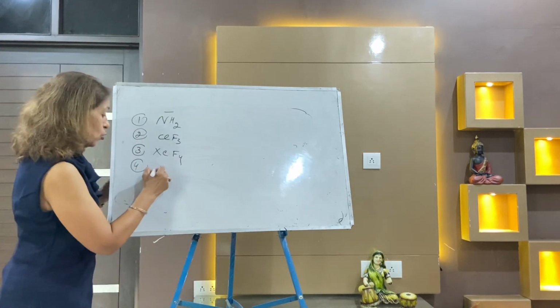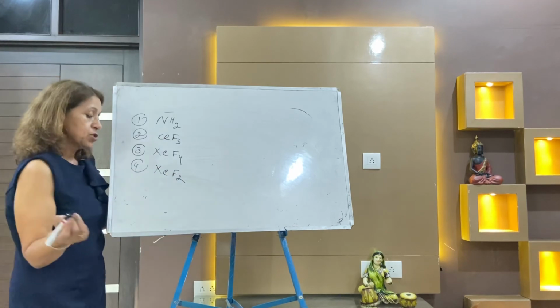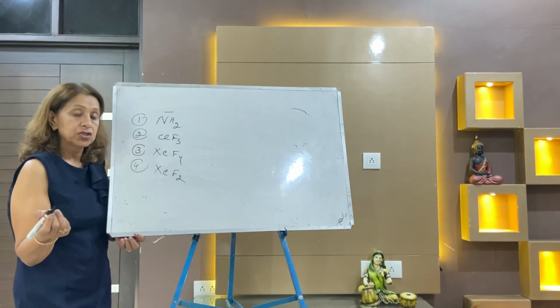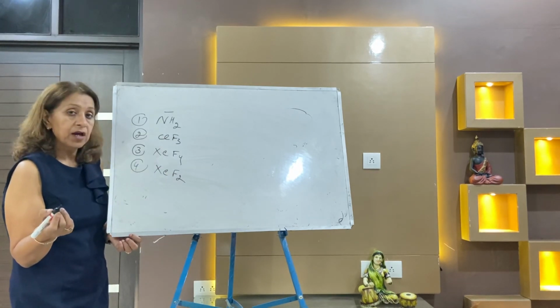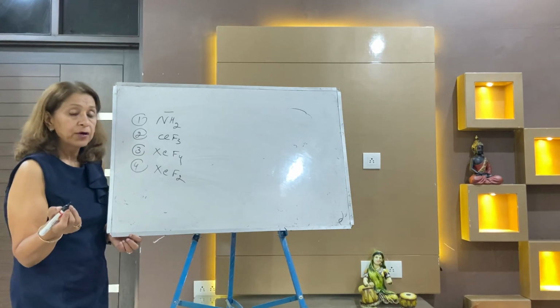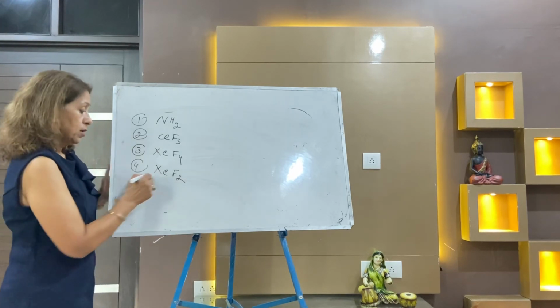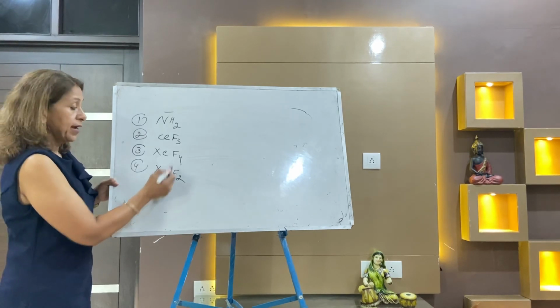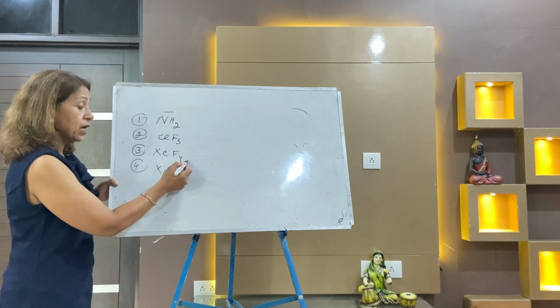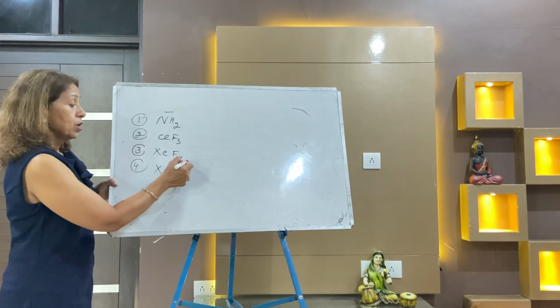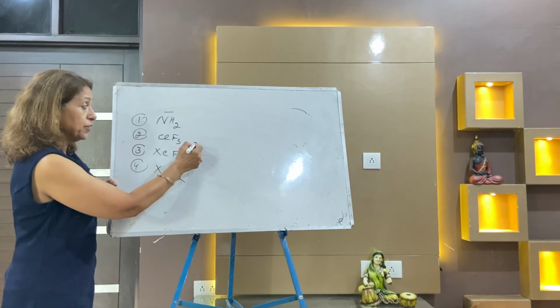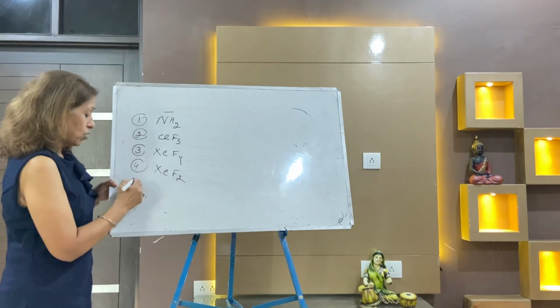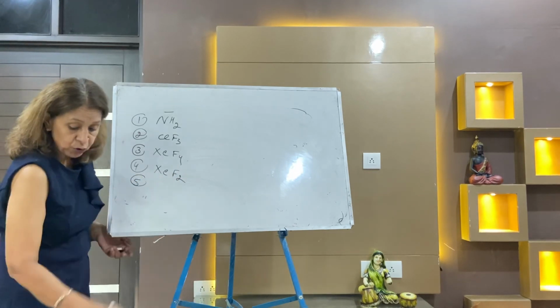Fourth, you may take XeF2. Shape is linear. 3 are the lone pair, 2 are the bond pair. Hybridization will be sp3d. Here hybridization will be sp3d2. Here hybridization is sp3d. And you can calculate the hybridization. I told you the formula.